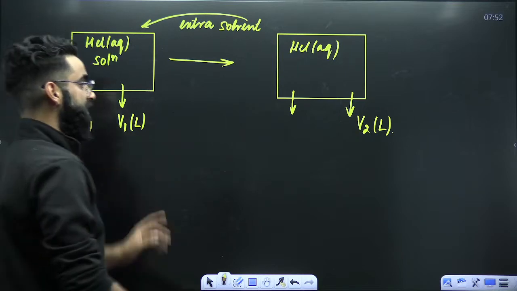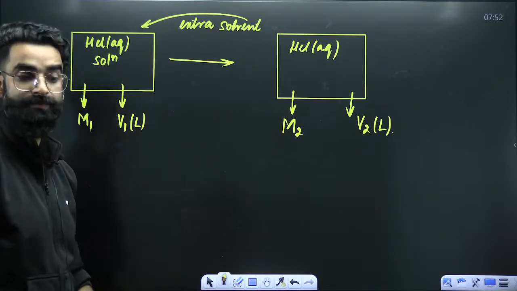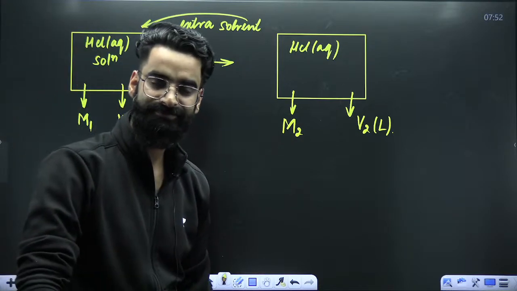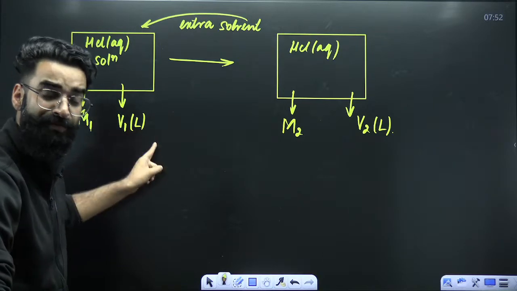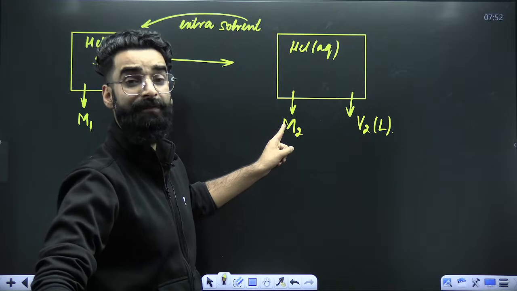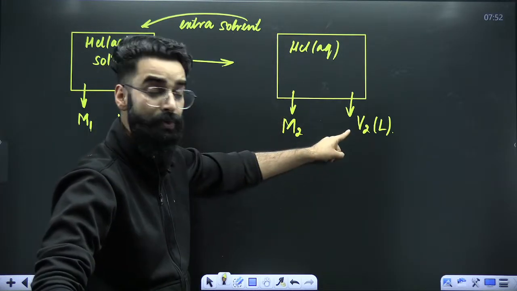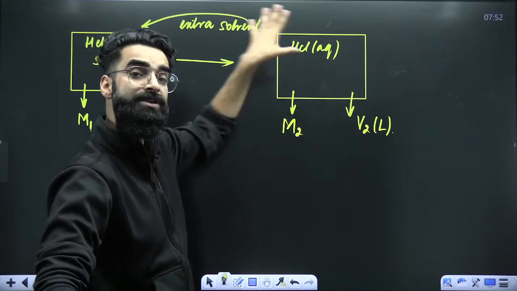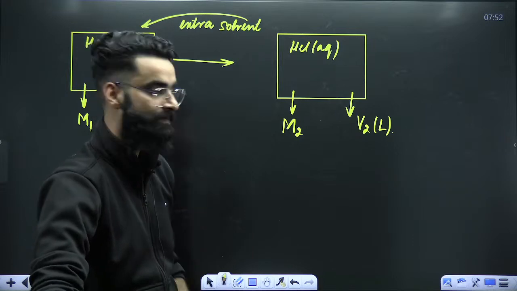The initial molarity was M1 and the final molarity after the dilution is M2. So M1 is the molarity of the solution before dilution, V1 is the volume before dilution, M2 is the molarity after the addition of extra solvent, and V2 is the final volume of the solution after the dilution is done.